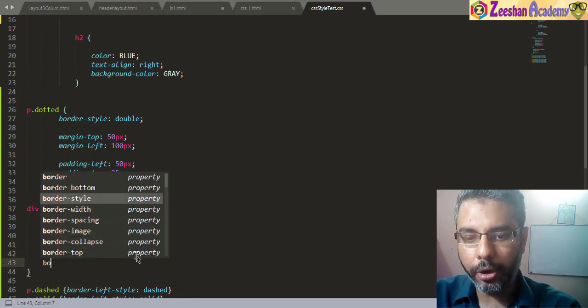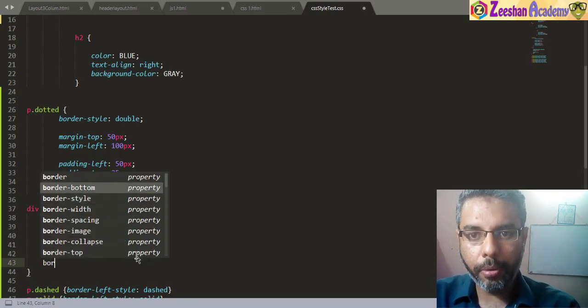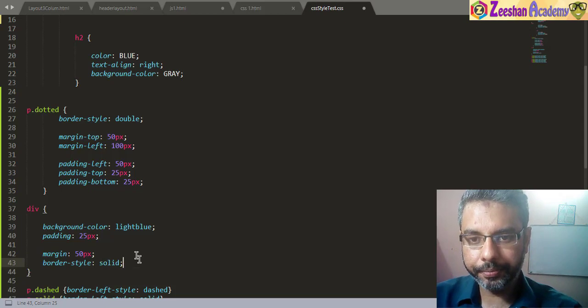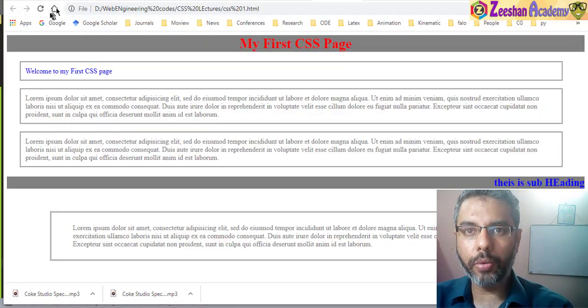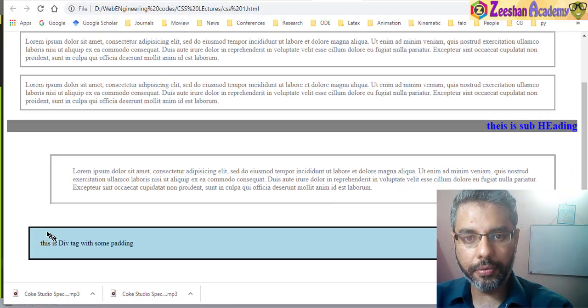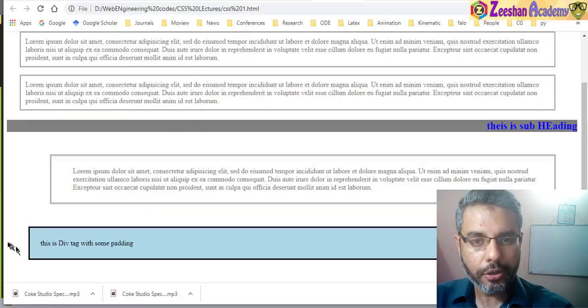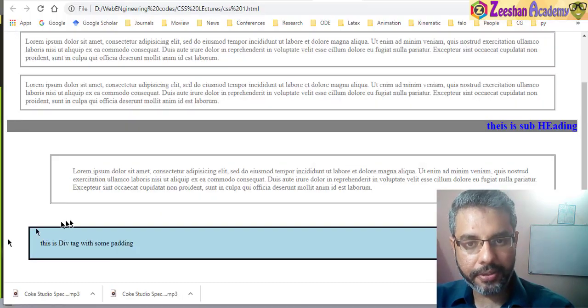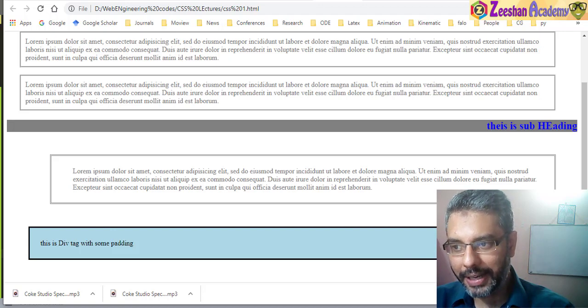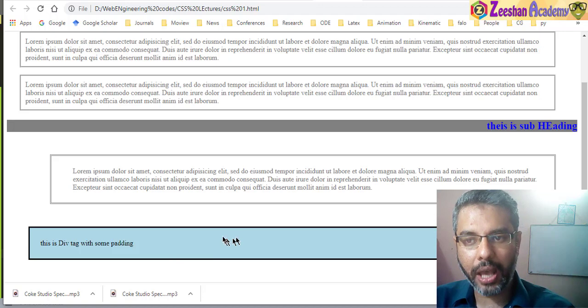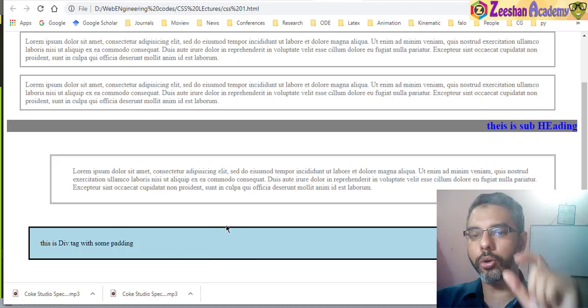We can give it a border as well. So we can give border-style, I guess, can be, for example, solid. Control S. We come back into the web page, hit a refresh, and now we have a solid border with a light blue color. And then obviously it has 50 pixels of margin. Okay, so 50 pixels of margin from left, 50 from top, 50 from right, 50 from bottom. So again, it means that this div tag would have equal space from all four sides.